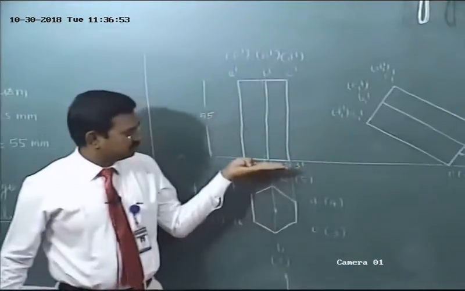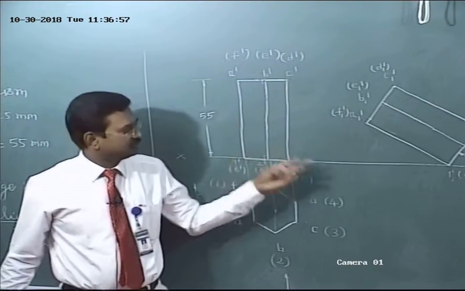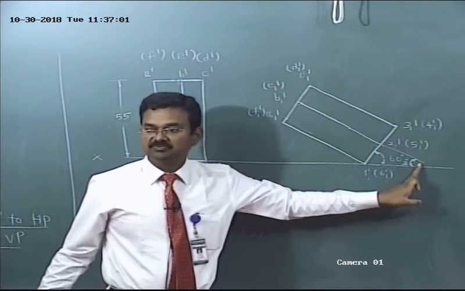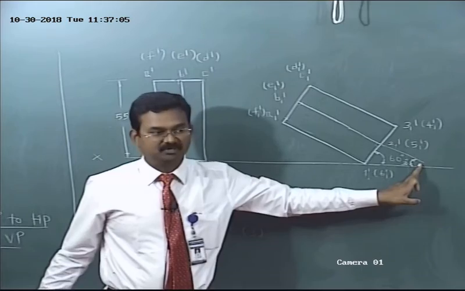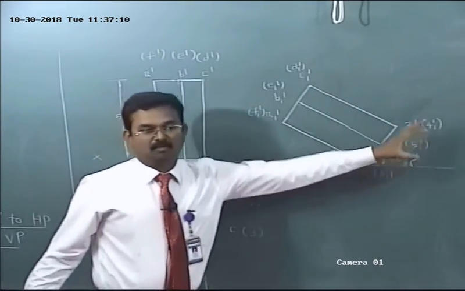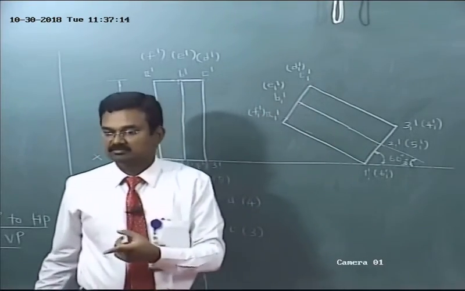So in step 2 what I did? Simply tilt the base to make the angle 60 degree to HP. Then only the axis will make the angle 30 degree to HP. What is the given data? Axis is inclined at 30 degree to HP, isn't it? Okay. Then accordingly you have to mark all the bottom base corners and the top base corners and the longer edges. Do you have any doubt? Yes, do it.